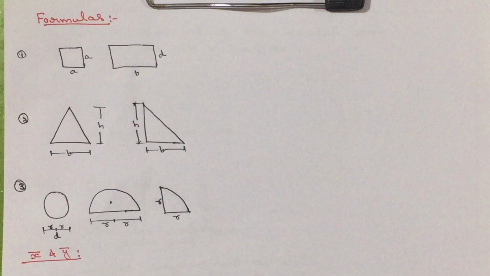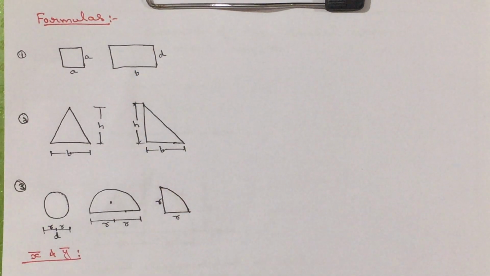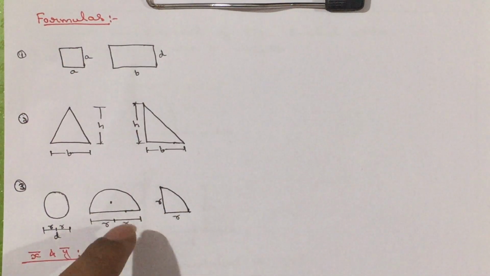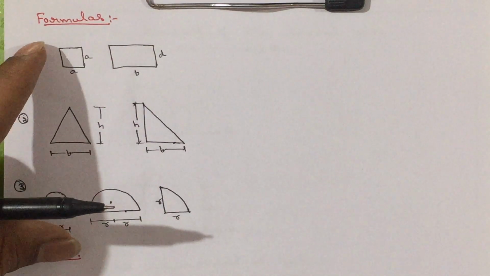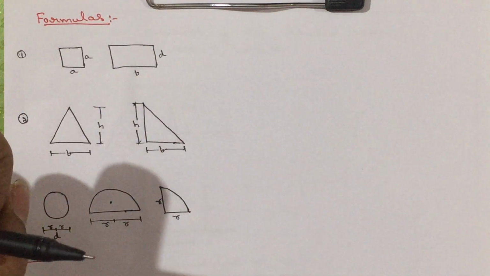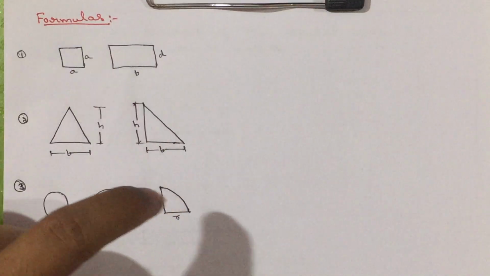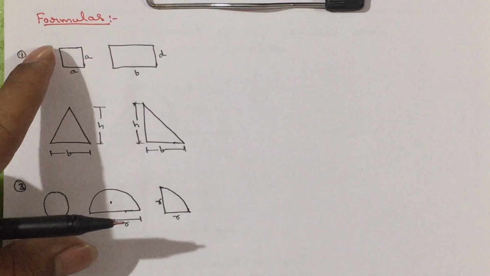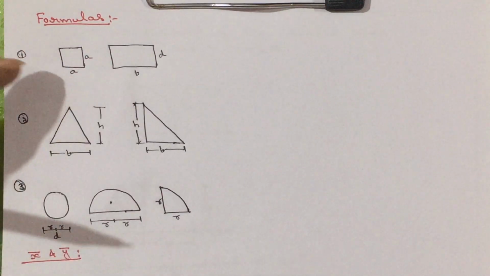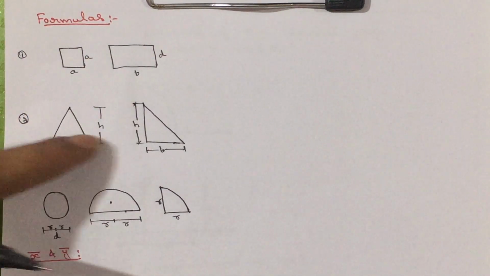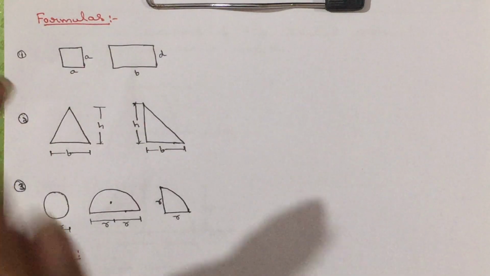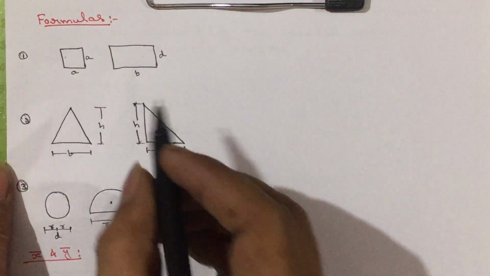Okay. Now, with this concept, I am going to divide simple figures into 3 parts. Please listen carefully, because this concept is not given in the textbook. Their concept is different, my concept is different. So, here I am going to categorize simple figures into 3 parts, like square and rectangle, triangles, another one is circles.